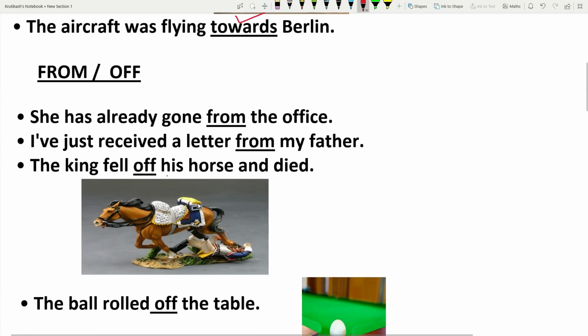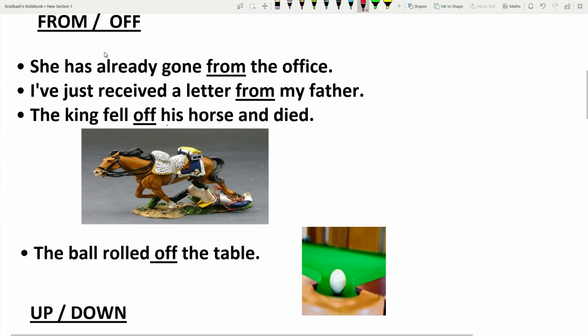Then prepositions from and off. Preposition from shows departure, but preposition off, double F, shows separation. She has already gone from the office. It shows what? Departure.